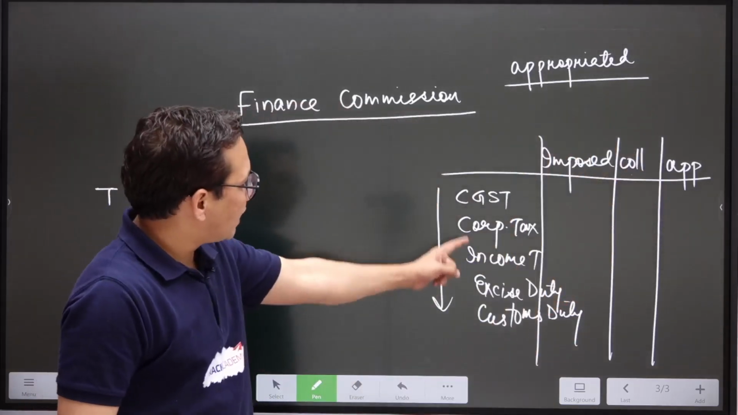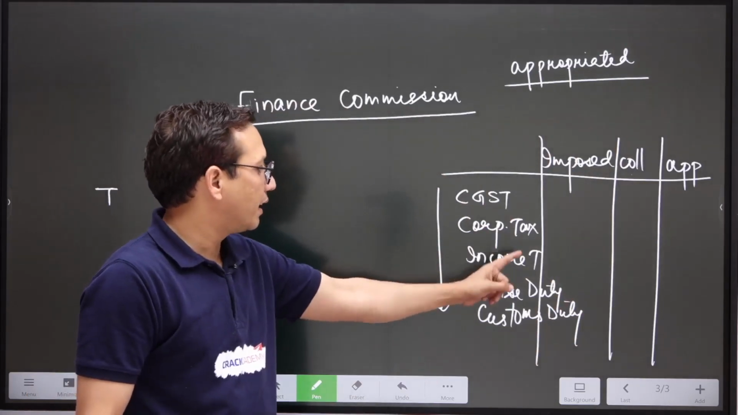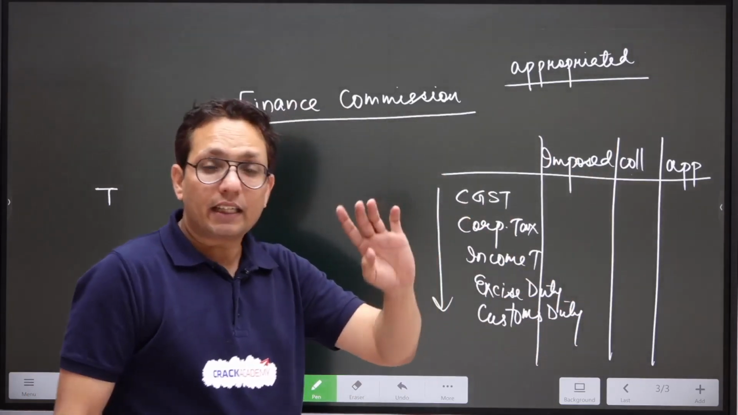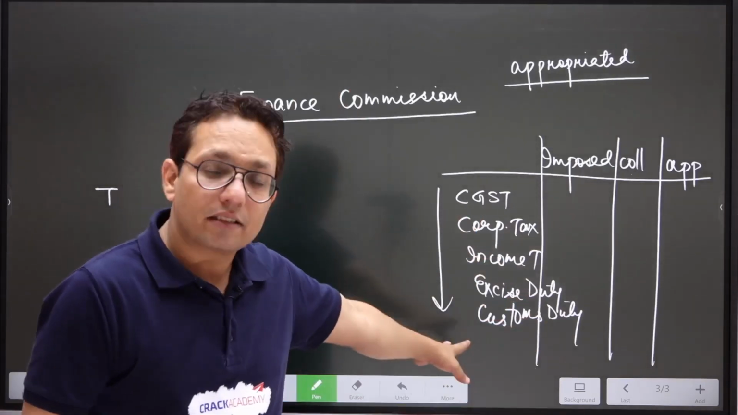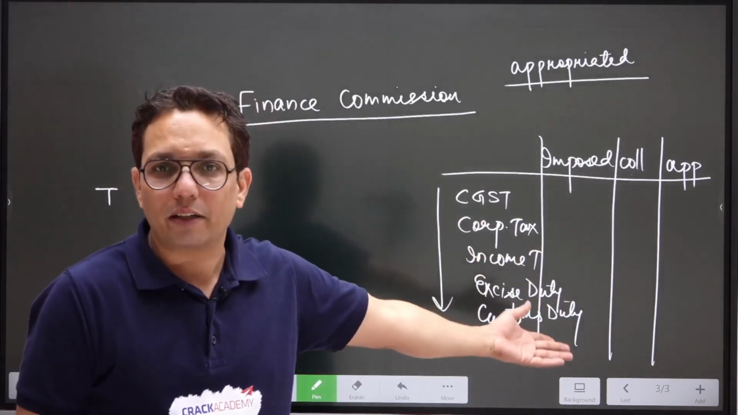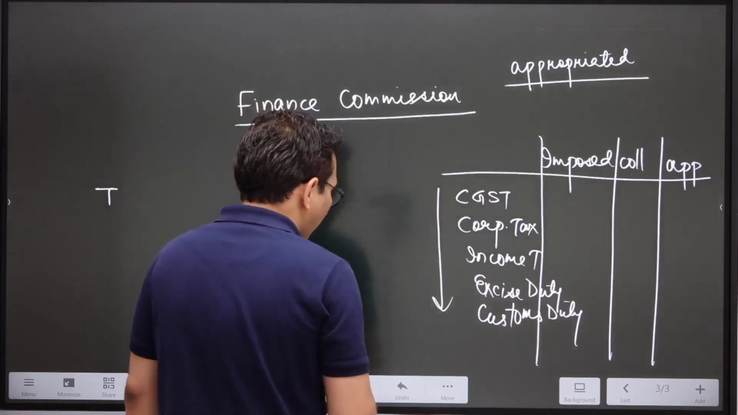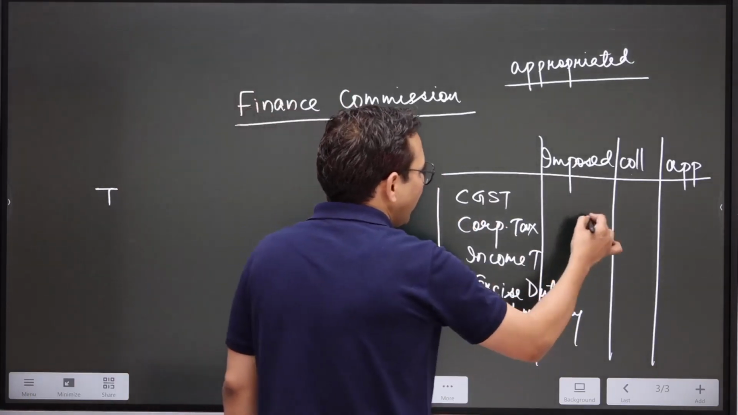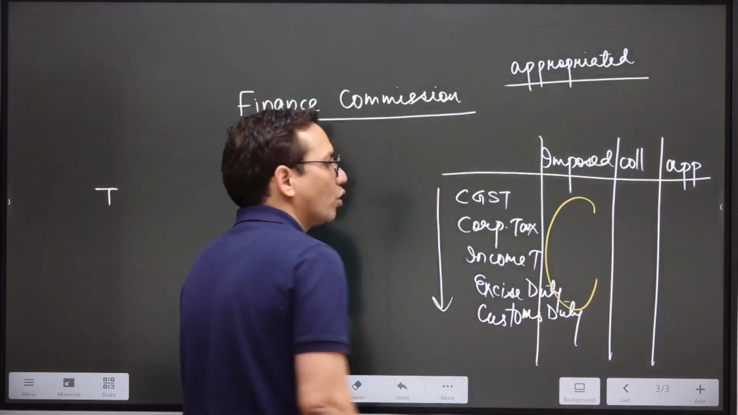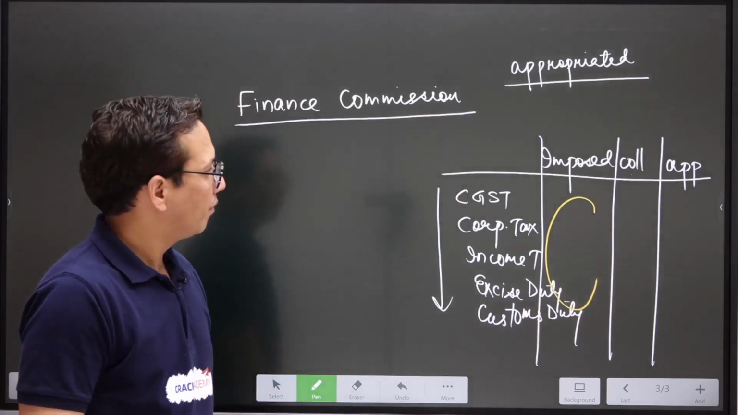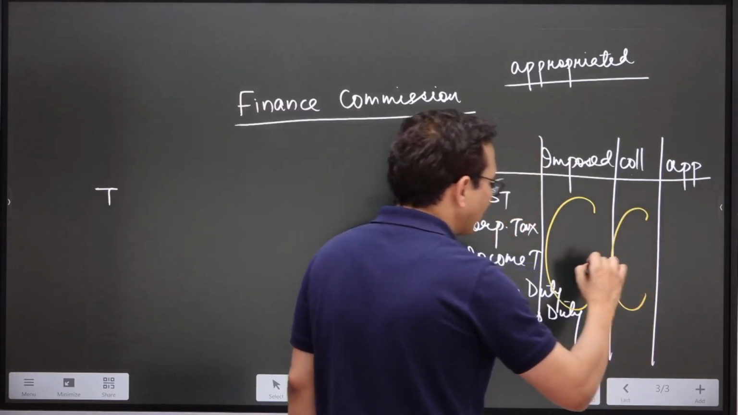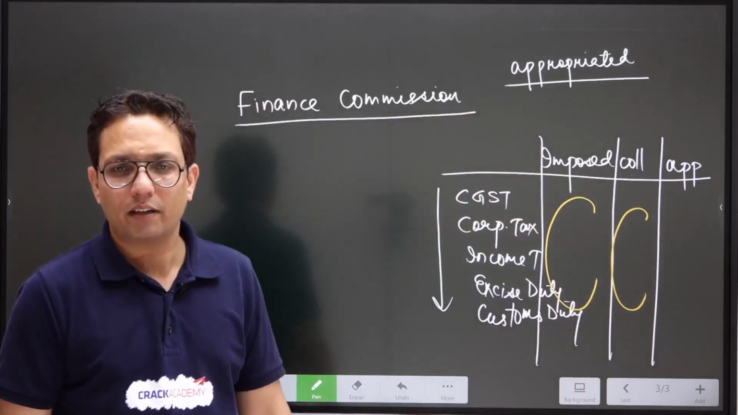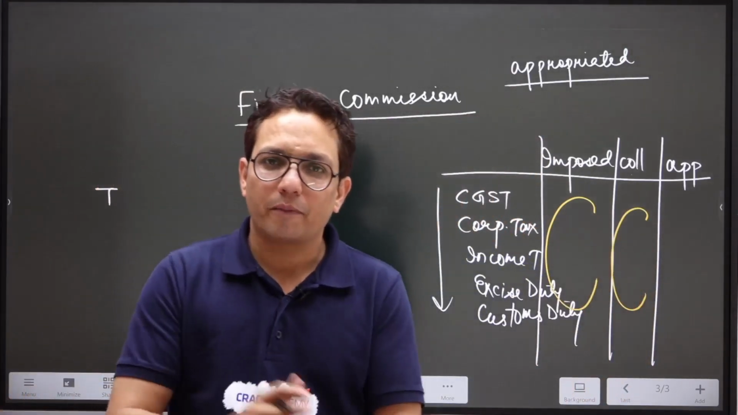Now all these taxes, CGST, corporate tax, income tax, excise duty, customs duty, rather even if we arrange the largest taxes in India, these are the largest taxes in terms of their revenue collected. All these taxes are imposed by the central government. All these taxes are collected by the central government. All right.